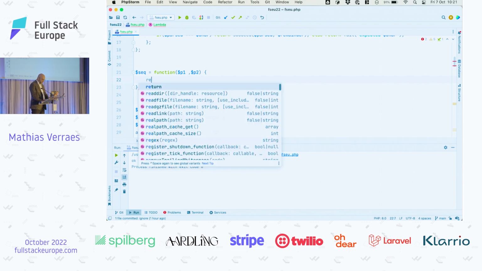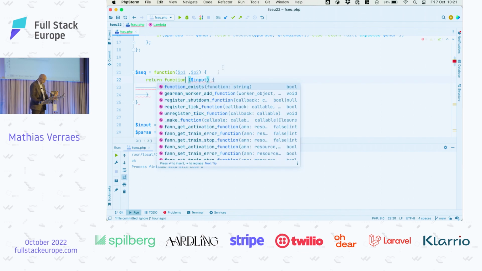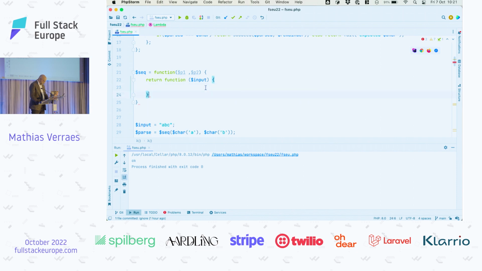We're saying the value we're trying to parse with the second parser is what we're interested in. We're saying we're looking for something where parser 1 succeeds and then parser 2 succeeds, and we want the parsed value of parser 2. So this sequence is a parser combinator, so it will have to return a parser, which is a function that takes an input and returns a parse result.